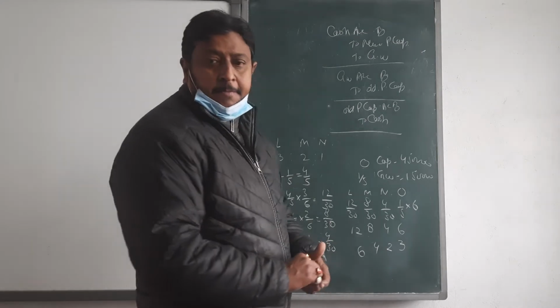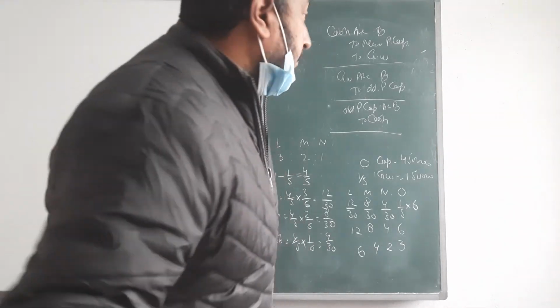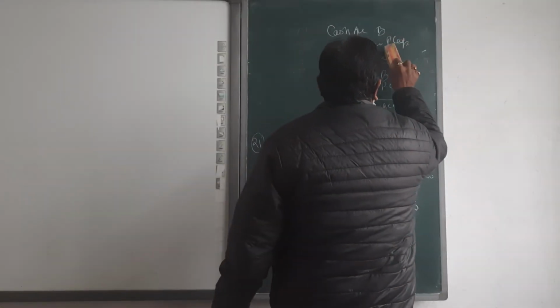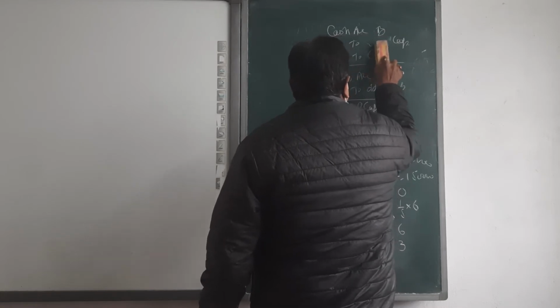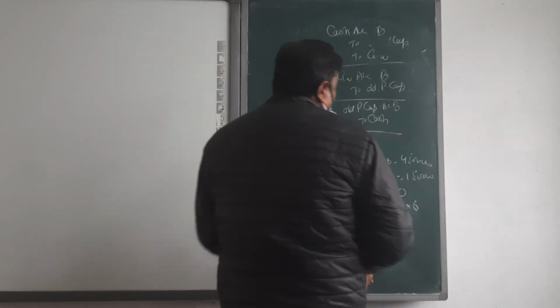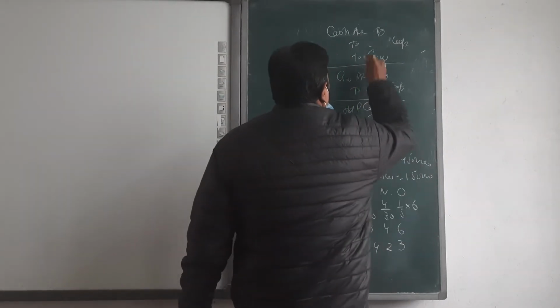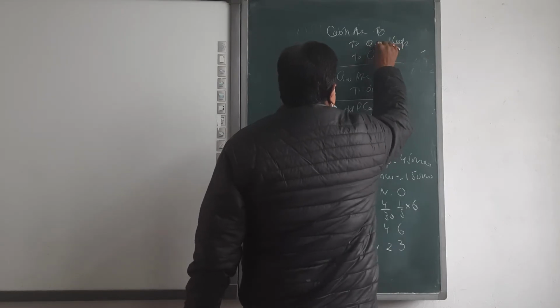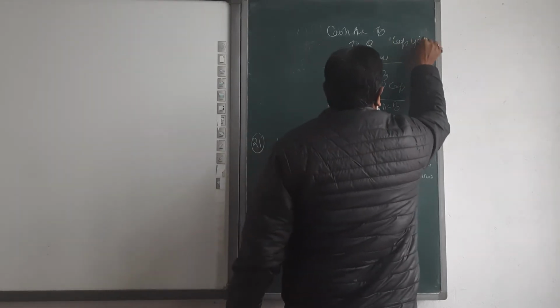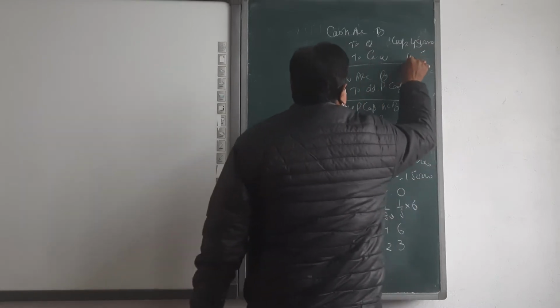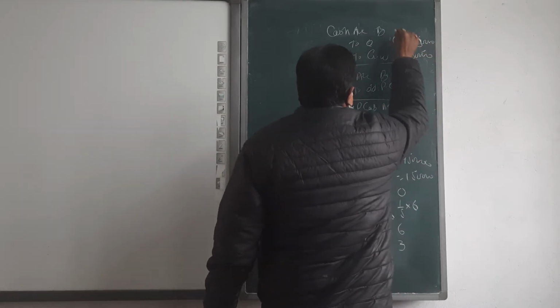First entry: cash account debit to O's capital. What amount is there, beta? 4,50,000 and 1 lakh 50 thousand, and the total is 6 lakh.